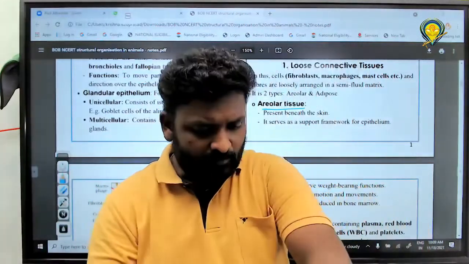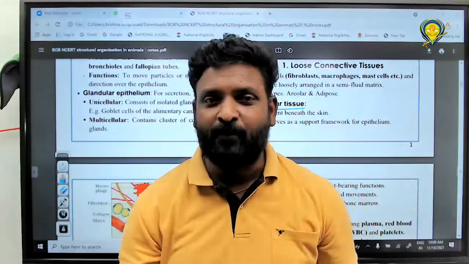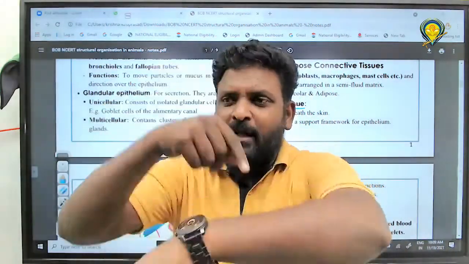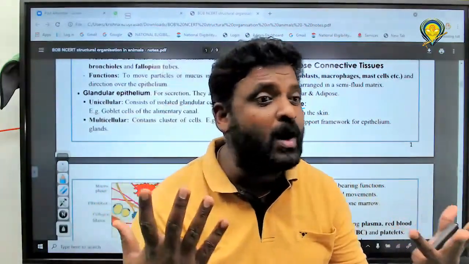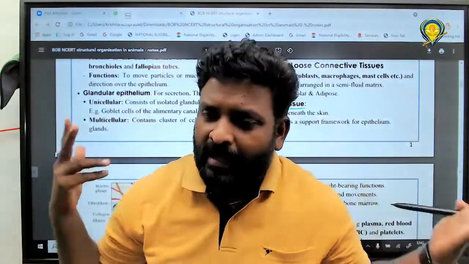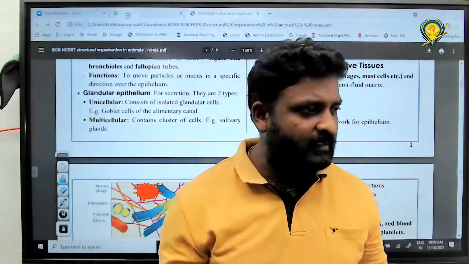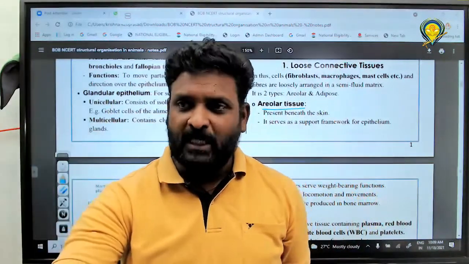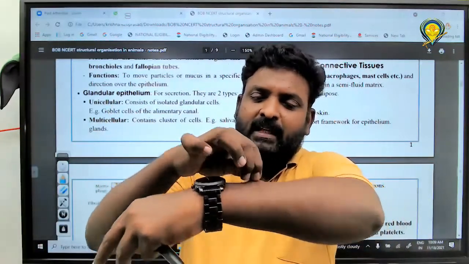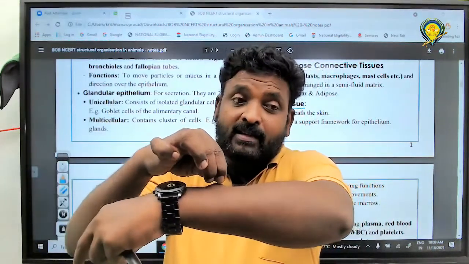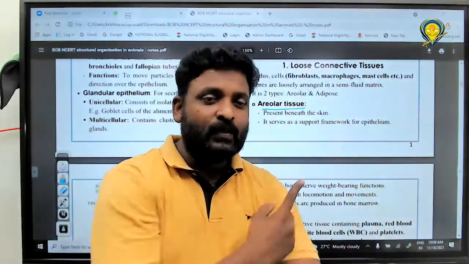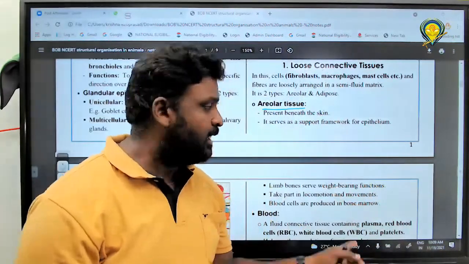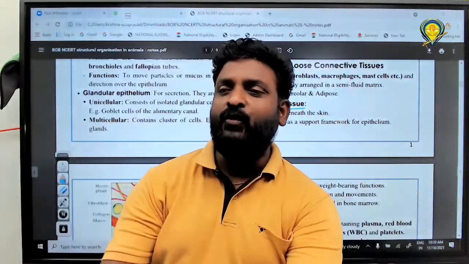Skin is compound epithelium, whether dry surface or moist surface. Skin is made up of epithelium, and beneath the skin is areolar tissue, so we call it the support framework for epithelium.